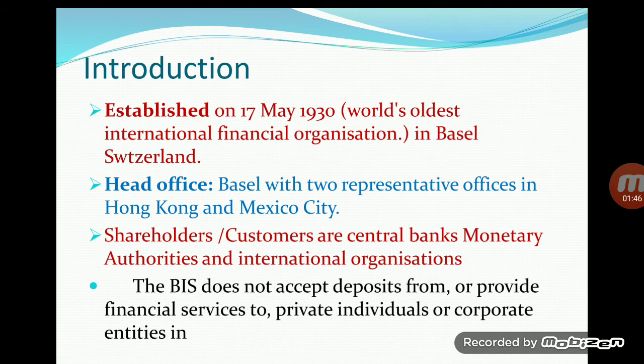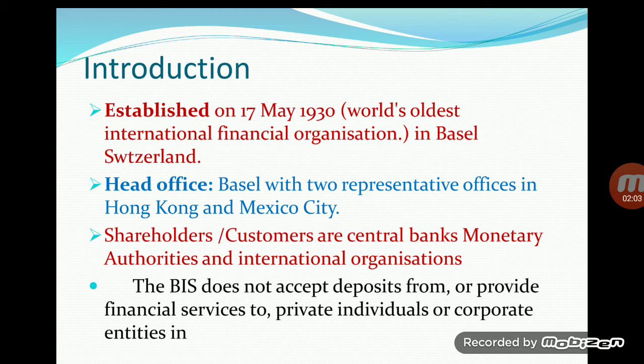The formal introduction of this institution: it was established on 17th May 1930, and it is the oldest international financial organization, in Basel, Switzerland.